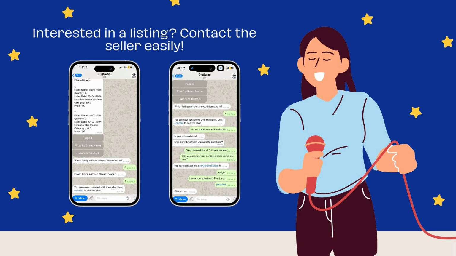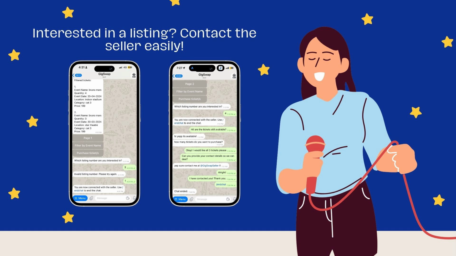What will happen if two buyers are interested in the same listing? In this case, we have implemented a queue system. Since contact with the seller comes on a first-come, first-served basis, where the first person gets in contact with the seller, the next buyer who is interested will be placed in a queue system. This means that the buyer will have to wait for their turn to contact the seller. The next buyer's turn will then come when the first conversation between the seller and the first buyer ends.